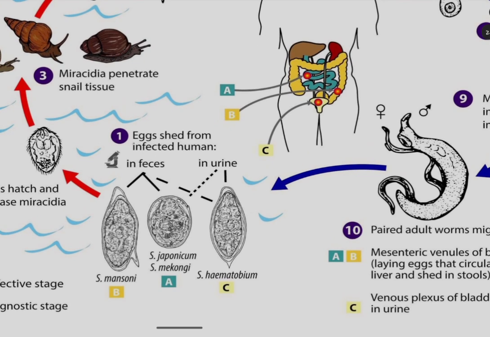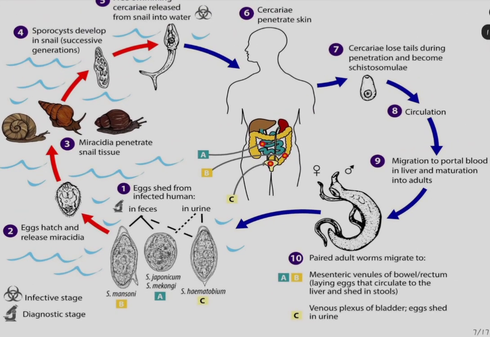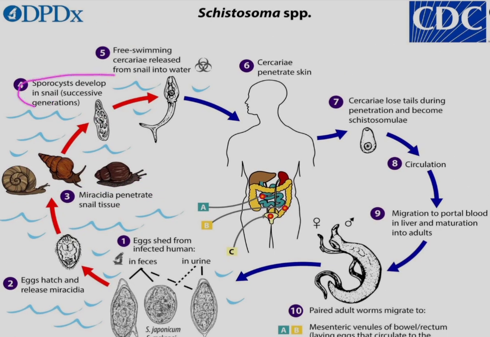Humans lay eggs which are passed through the feces, and in feces the eggs of Mansoni and Japonicum are seen, and in urine the eggs of Schistosoma hematobium can be seen. These eggs hatch and release the miracidium which penetrates the freshwater snail, and in the snail the sporocysts develop, and they develop again and are released into the freshwater as cercarial larvae.